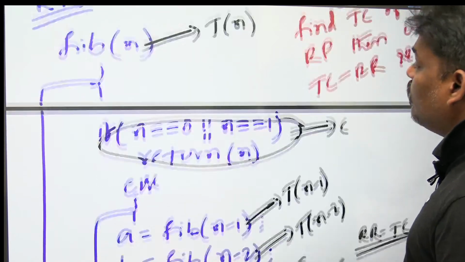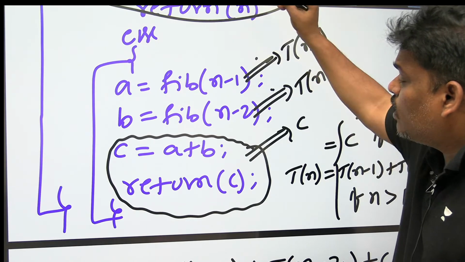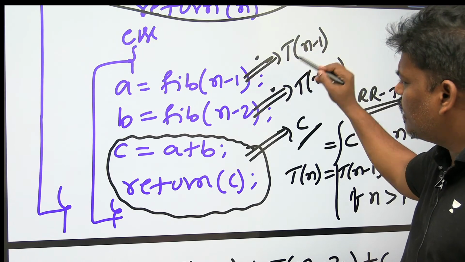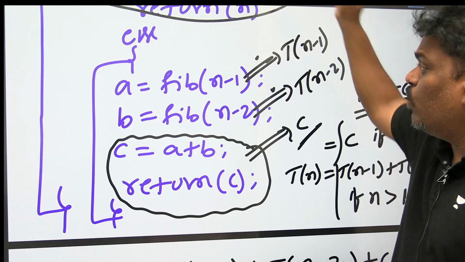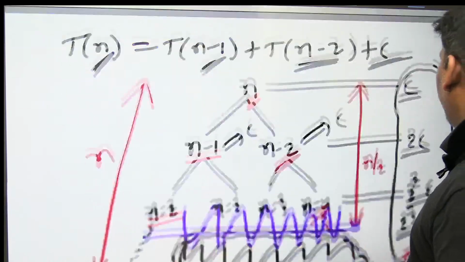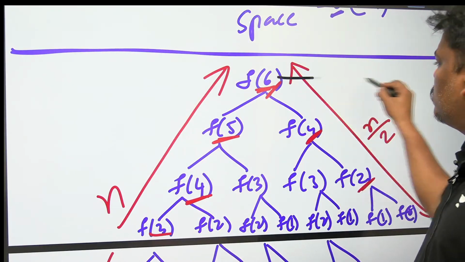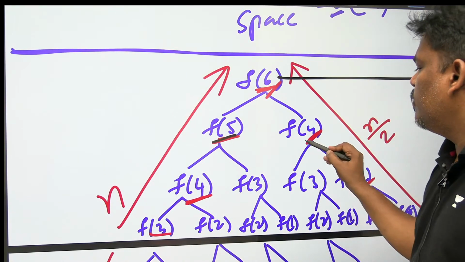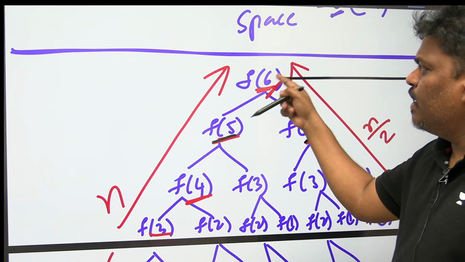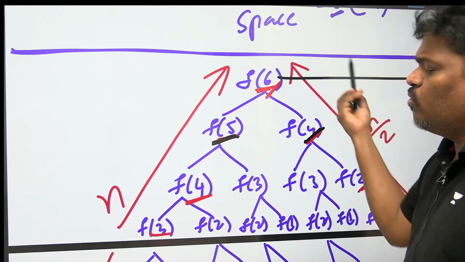Remember, if you neglect the recursion, one function call will take constant time. If you neglect recursion, recursion will take its own recursion time; they are internally calling, it's okay. What is the meaning of this line? This function's cost is constant if you neglect these two children. After completion of these two, if you want to calculate Fibonacci of 6, it is constant. What is the reason? After completion of these two, to get this one you just have to add, that's it.